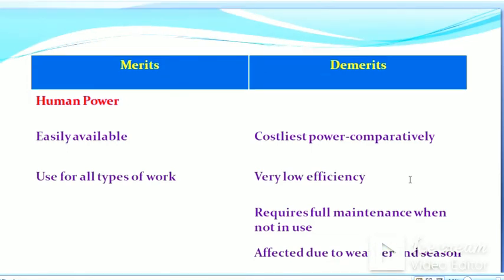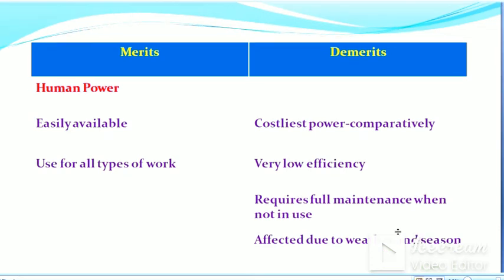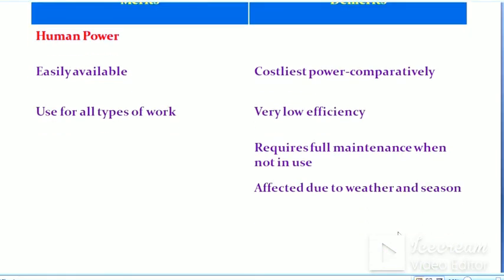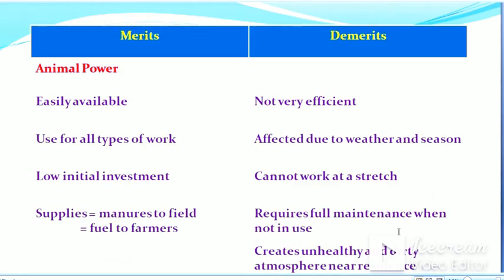So we'll see the merits and demerits of different sources of power. Like human power, which is easily available and used for all types of work. But what are the disadvantages or demerits? Costliest power comparatively, very low efficiency, requires full maintenance when not in use, affected due to weather and season. Then we'll see animal power.